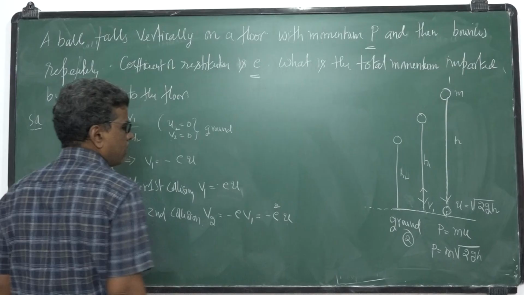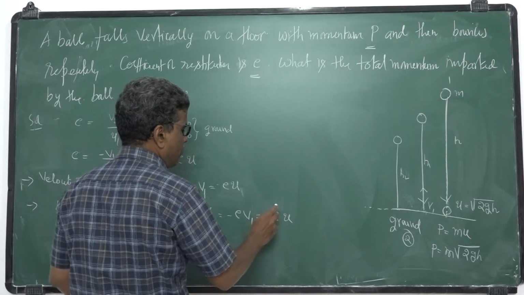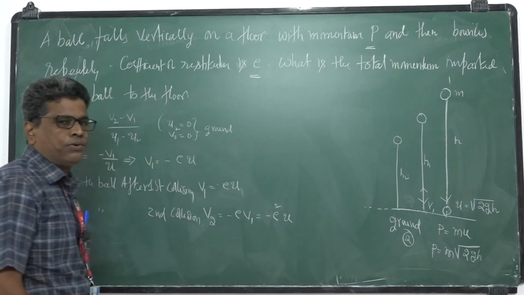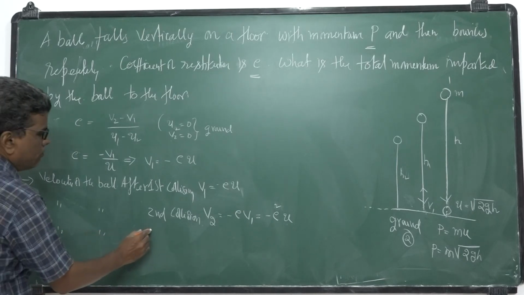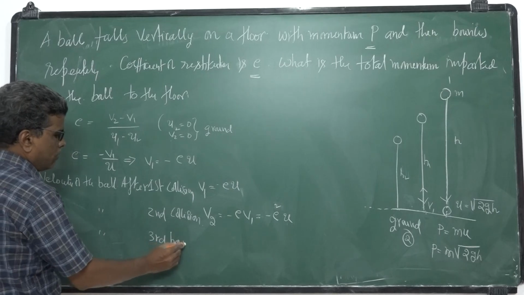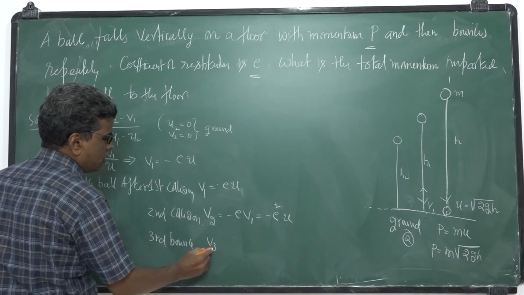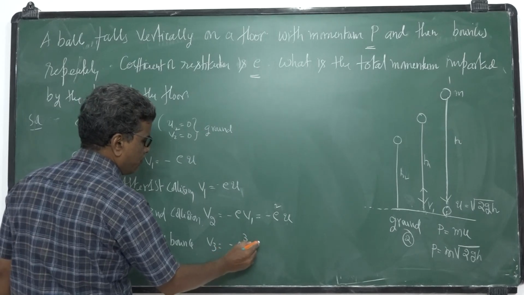You will get e square U. Similarly, the velocity of the ball after the third bounce, we can write V3 is equal to minus e cube into U.